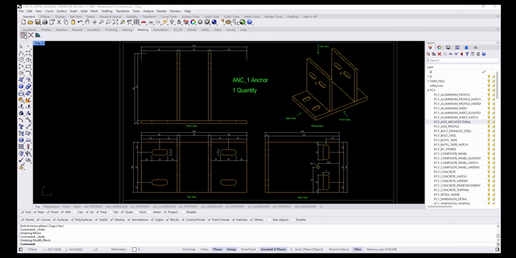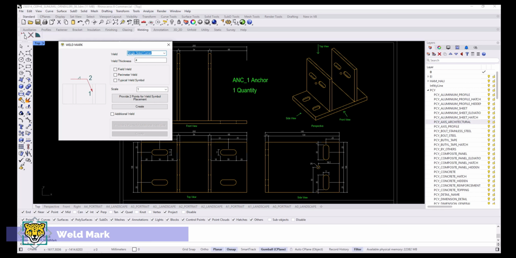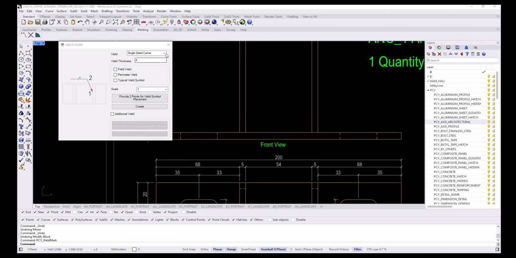If you want to add weld text and symbols to your drawings, you can use these commands. Run the command, select the type of weld you want to add, and enter its thickness. Mark 2 points in the drawing to indicate the location of the weld symbol.